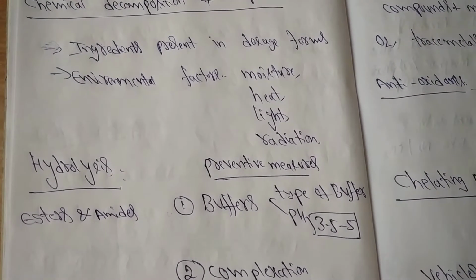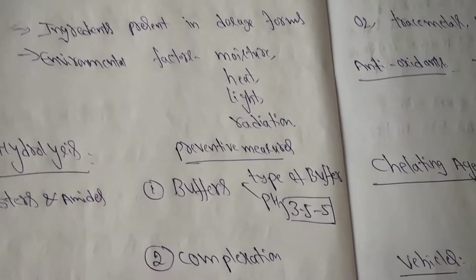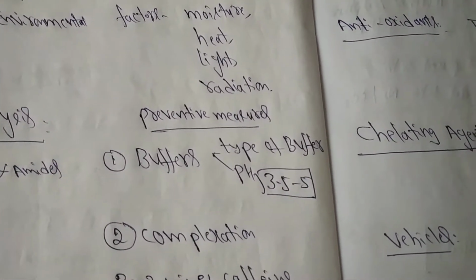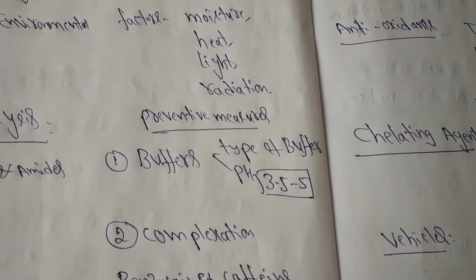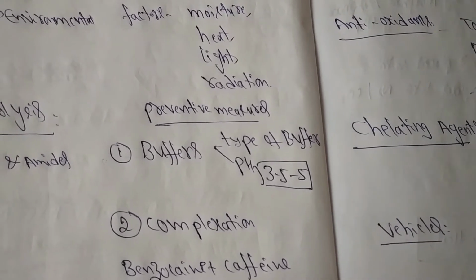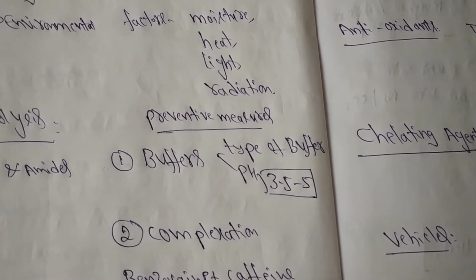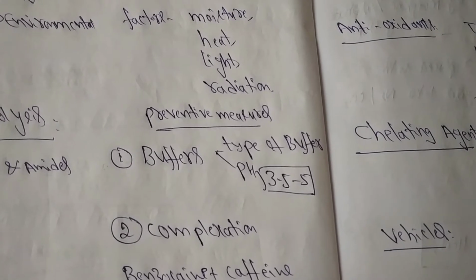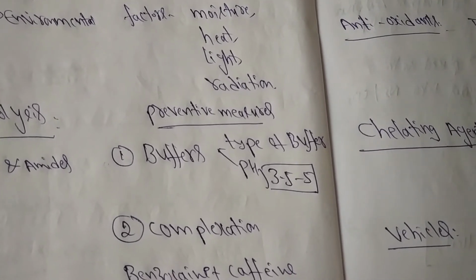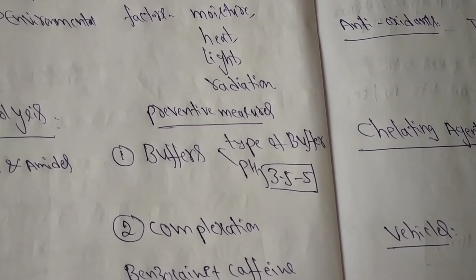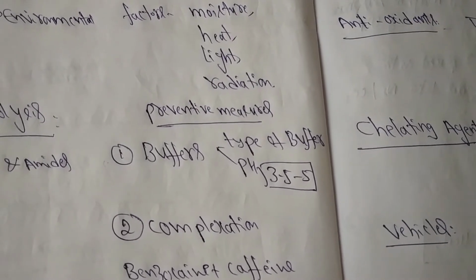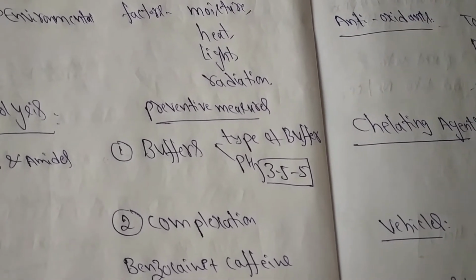Preventive measures for hydrolysis: the addition of suitable buffers will prevent the hydrolysis of drugs. Selection of buffers mainly depends on the type of buffer used and the pH of the buffer. The optimum pH of the buffer to stabilize drugs against hydrolysis is 3.5 to 5.